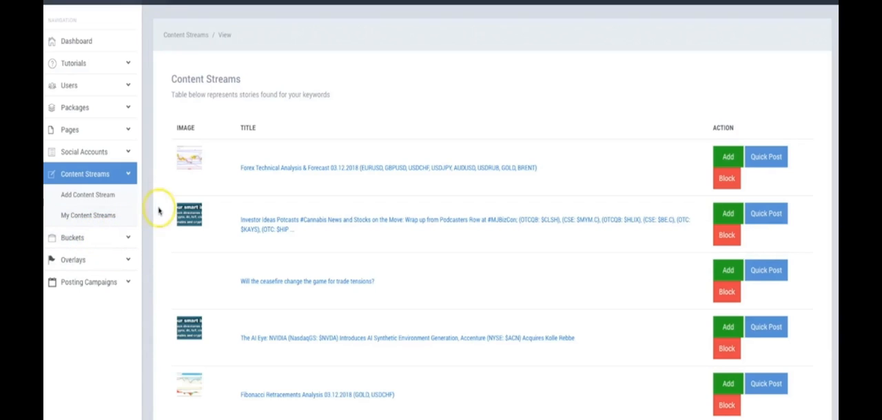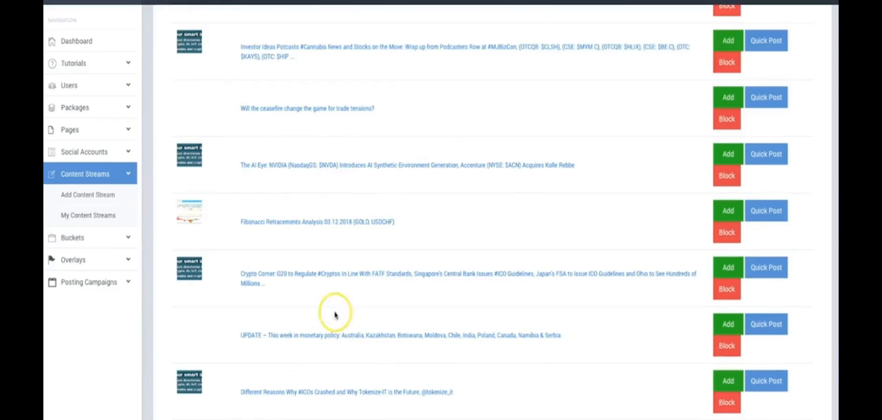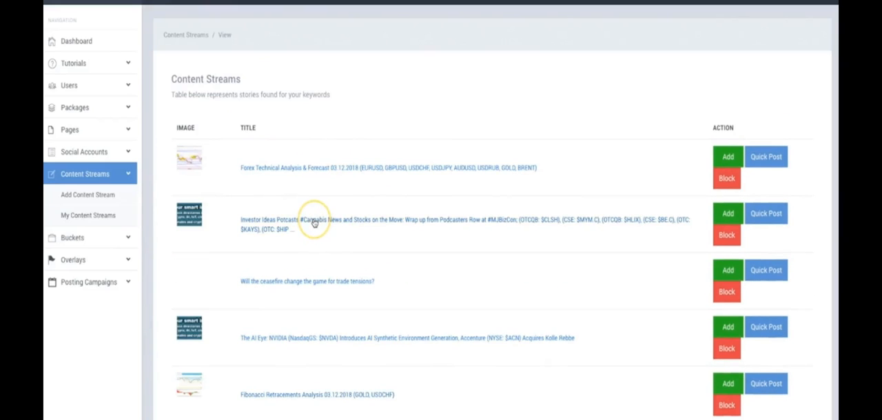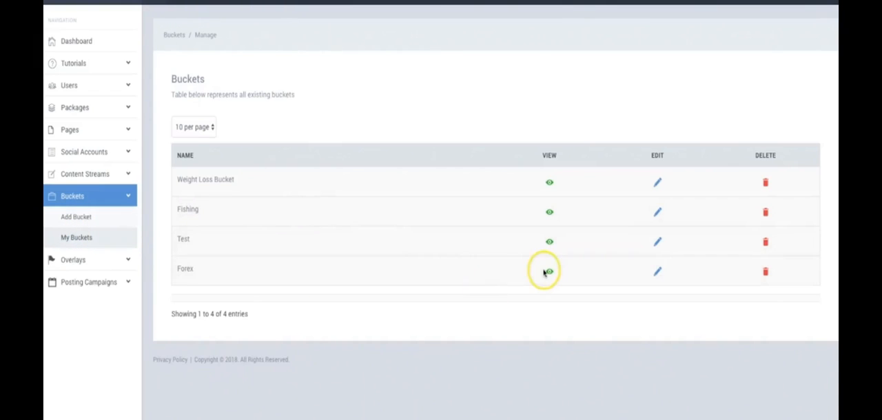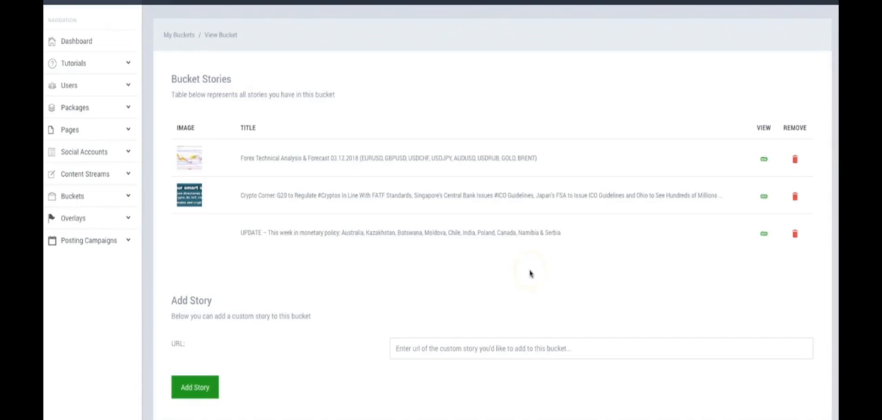Okay, so remember, you have 2 options. You have the ability for Sociable to post every single article in this content stream, or you can refine the content that you want by coming here to the different buckets that you create, and these buckets are, again, cherry-picked articles that you want specifically posted to your pages or different Twitter accounts, okay?